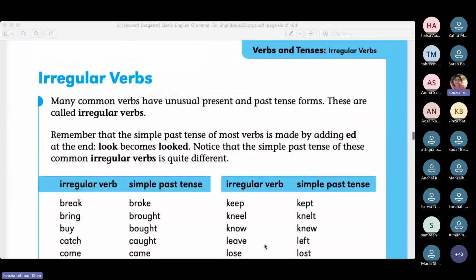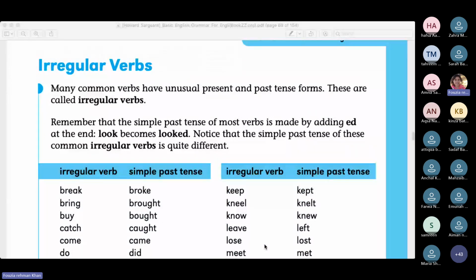Here comes regular and irregular verbs. Now, regular verbs are those that just end in ed, okay? And most of the verbs are regular verbs. You don't need to learn separately their second form or their past tense because that's very, very easy to use ed. But then there are some verbs where the past tense is another word altogether, okay? It is not just ed, but it is altogether different spelling.